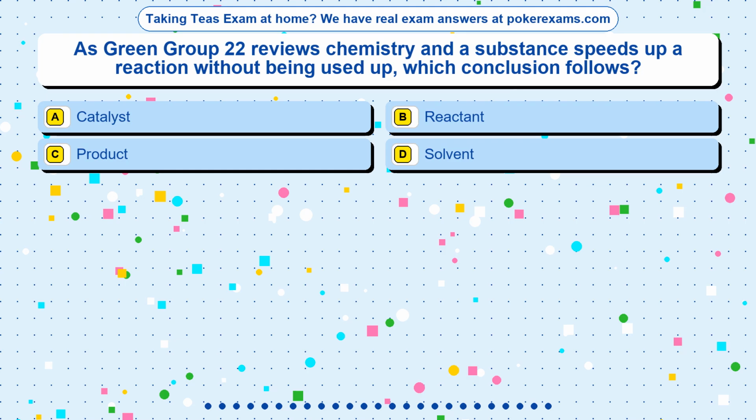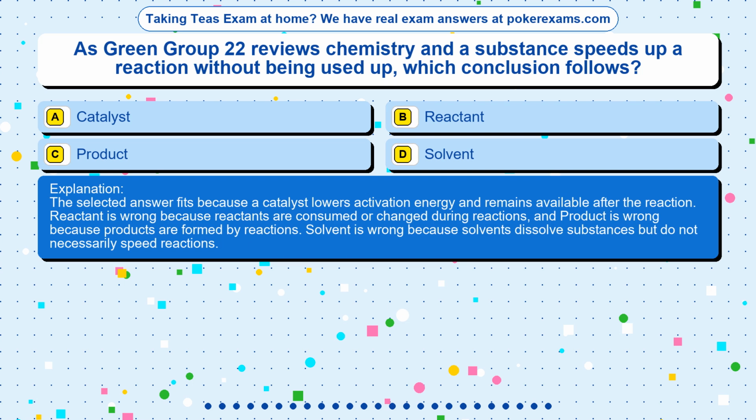The correct answer is option. The selected answer fits because a catalyst lowers activation energy and remains available after the reaction. Reactant is wrong because reactants are consumed or changed during reactions, and product is wrong because products are formed by reactions. Solvent is wrong because solvents dissolve substances but do not necessarily speed reactions.